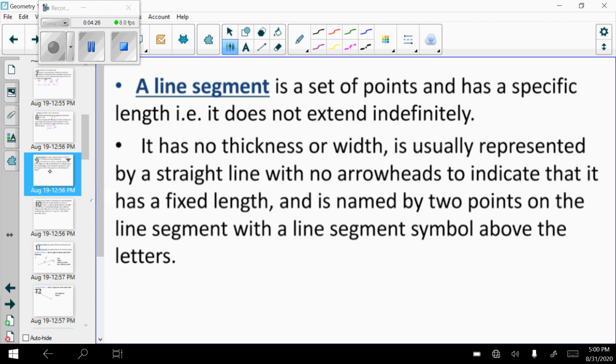Next, we have a line segment. This is a set of points that has a specific length, which means we can measure it. It does not extend indefinitely. It has no thickness or width, and it's represented by a straight line with no arrows. So this could be an example of segment AB. To name it, again, I use the points AB, and then the notation is just a bar on top of it. Again, just like a line, order doesn't matter, so I could name that as segment BA, and that's how we would say it. The notation on top, segment, and then the 2 points, BA.